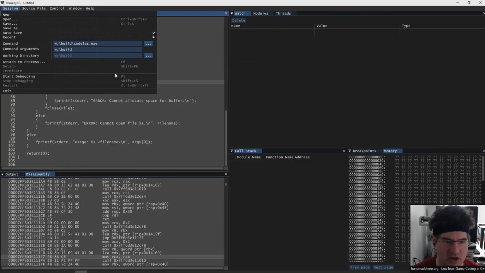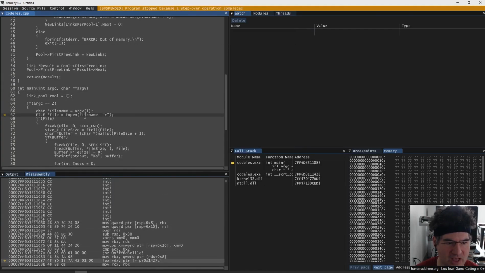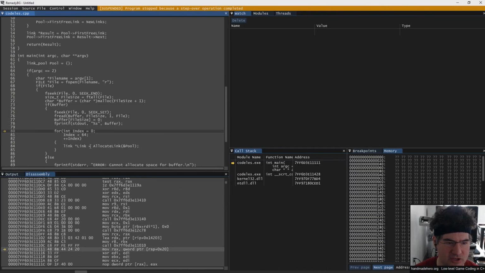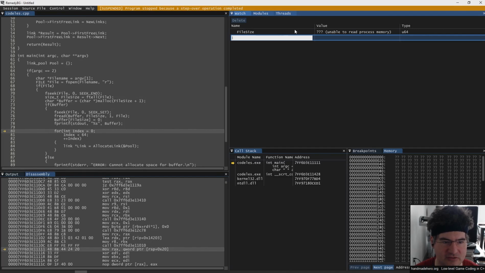So let's go ahead and grab that, put it in here in the command line arguments. That's the file we're reading. Let's go ahead and step in. There's us validating that argument. We're opening the file, taking a look at the size of the file. Let's take a look at how big that file actually is. Just make sure that makes sense, right?